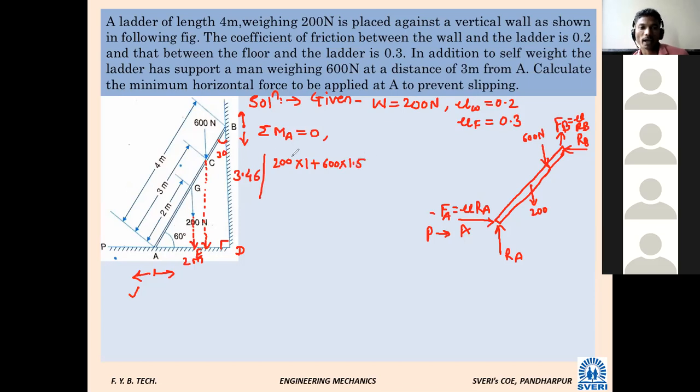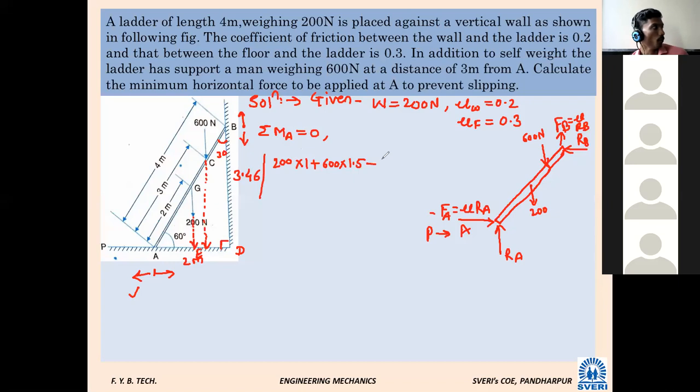One more force now at point B. Now two forces remain at point B. The first one is FB, which is going vertically. So whatever moment it generates, is it clockwise or anti-clockwise? Anti-clockwise. So that FB is nothing but mu RB.